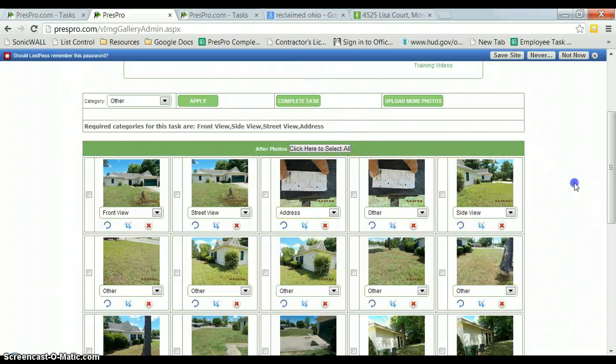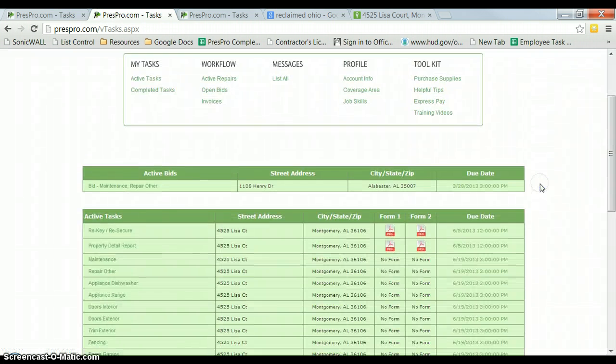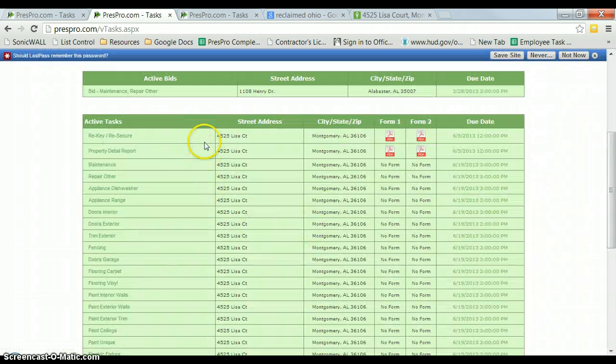So now all the correct ones are labeled and we can complete this task. And now the occupancy check task has disappeared from Scott's dashboard. So now we can move on to the property detail report.